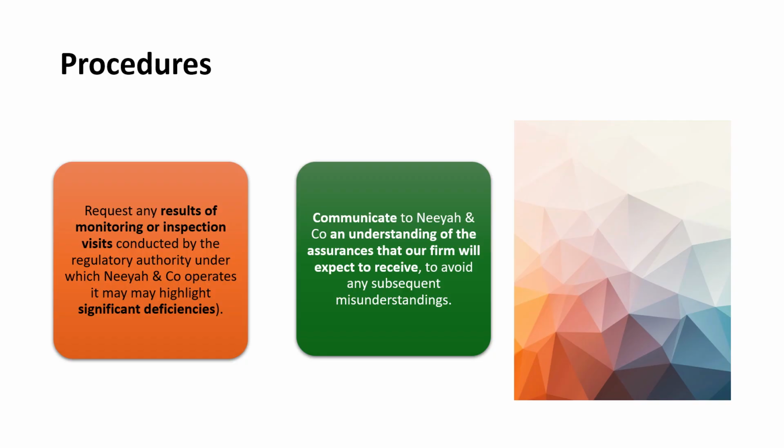We could also request the results of any monitoring or inspection visits carried out by the regulatory authorities under which the firm operates in Ashland. The idea is that if you review the reports of those inspections, and if there are any significant deficiencies in the quality of their work, we will not rely on that component auditor's work. We could or we should also communicate to the component auditors in advance that they understand that there are certain assurances that our firm will expect to receive. This is to avoid any subsequent misunderstandings.